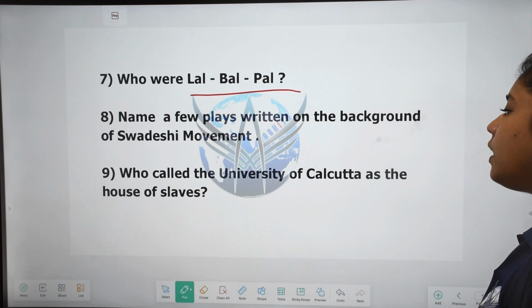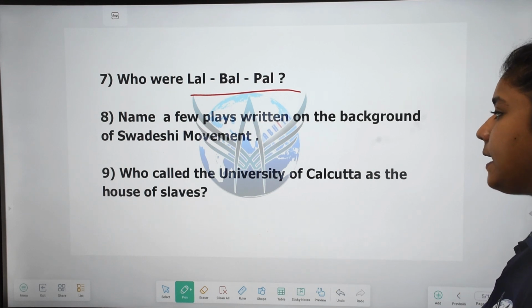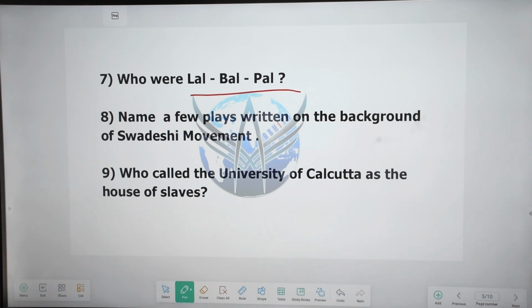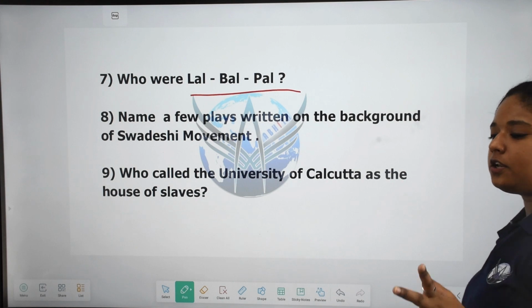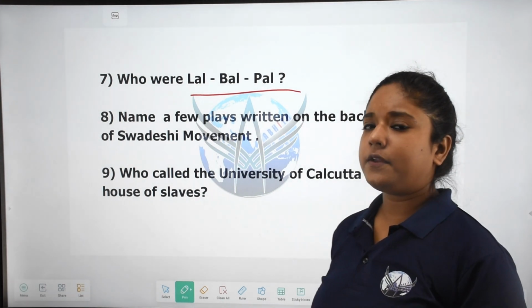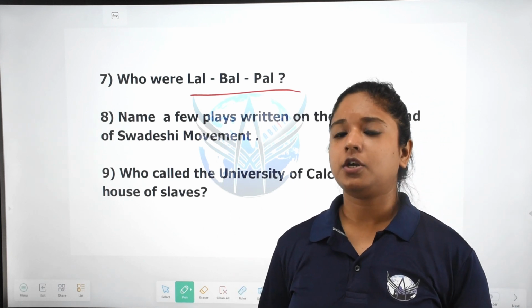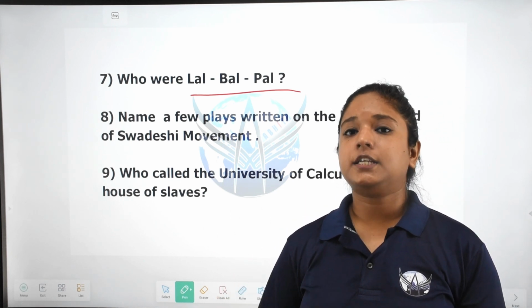Now, who called the University of Calcutta the House of Slaves? So the people started organizing the Swadeshi movement, right? They started boycotting educational institutions of the British. They also started organizing national schools.